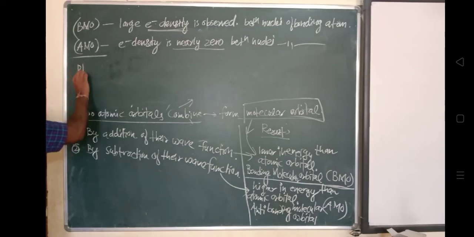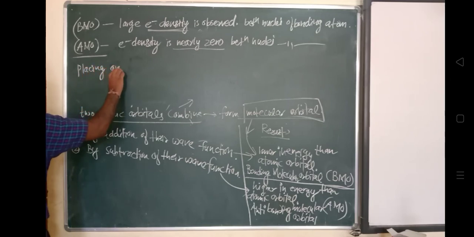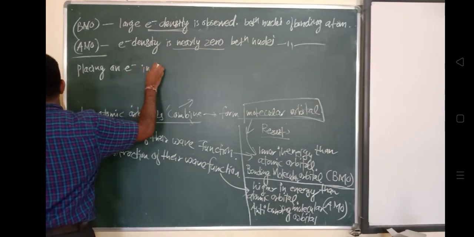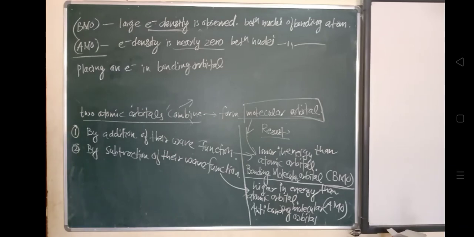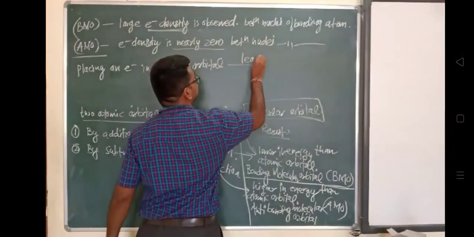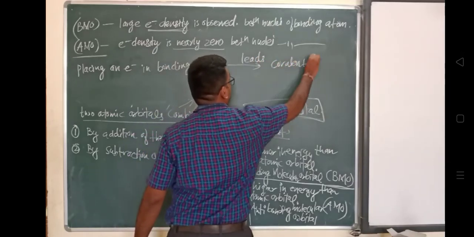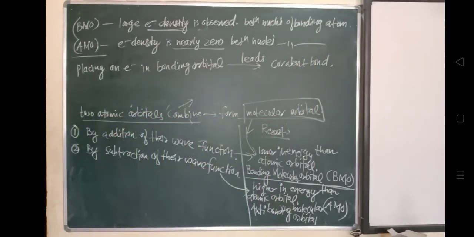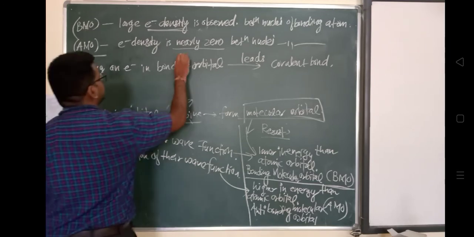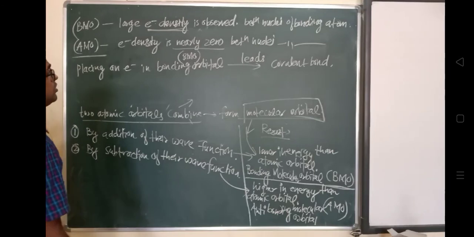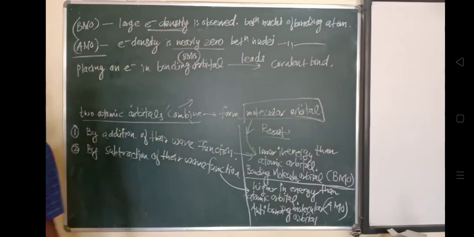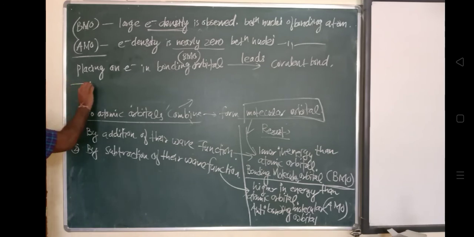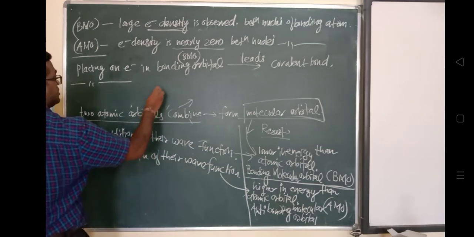While placing an electron in the antibonding molecular orbital, it makes the bond unstable. How does the bond become unstable? The electron density is already zero, the electron cloud and wave functions are cancelling each other, and due to this the bond will not be stable. That is the case in the antibonding molecular orbital, as opposed to the bonding molecular orbital.